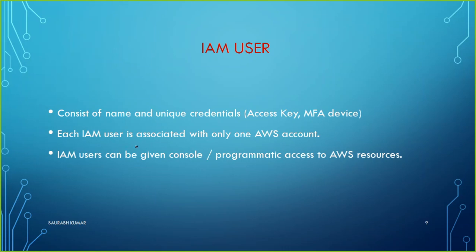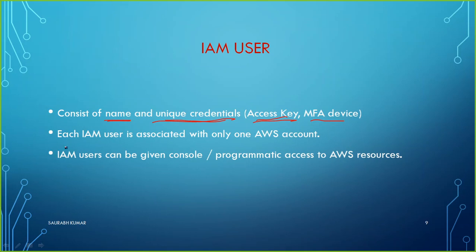So what is an IAM user? It consists of a name and unique credentials with an access key, or you can set MFA. If you have set multi-factor authentication, it will have multi-factor authentication there also. It will have an access key and some unique credentials with the name. You can have a different name for each user account.